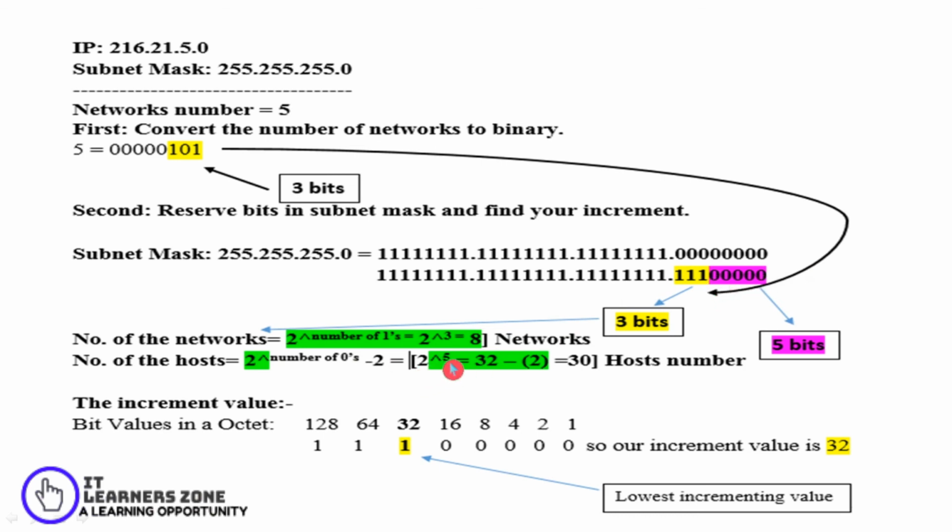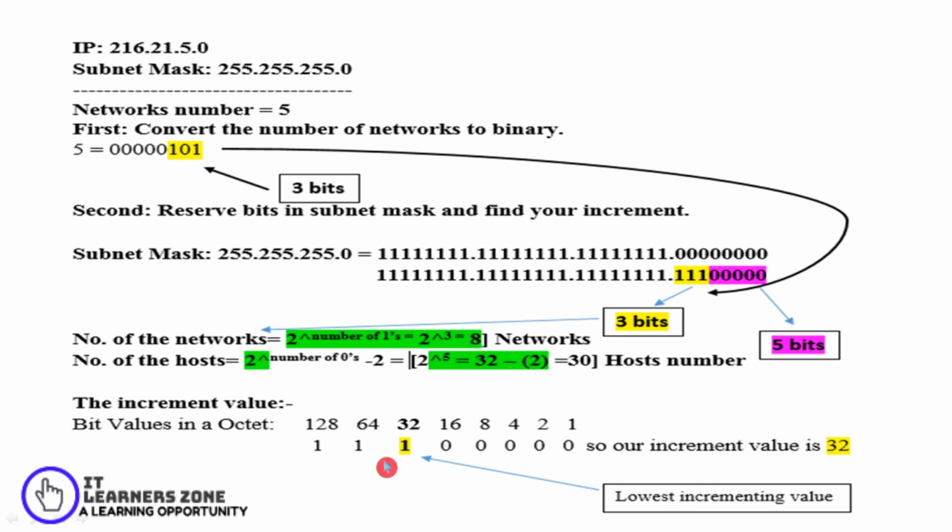So I have 2 raised to 5, that is 32. And you can see here, since I told you every block has 2 reserved addresses, the network address and the broadcast address, so minus 2 will give me 30. So each of these networks would be connected with 30 hosts.